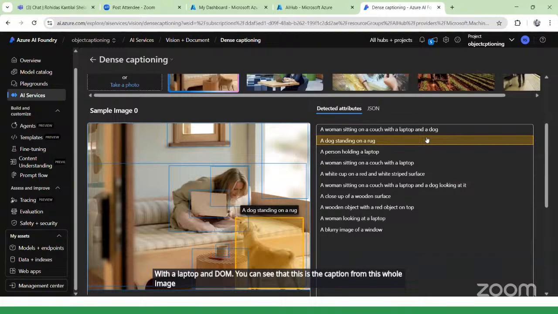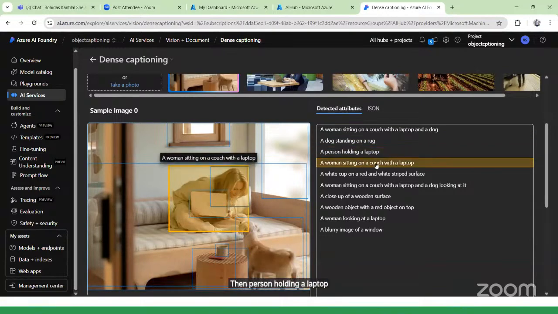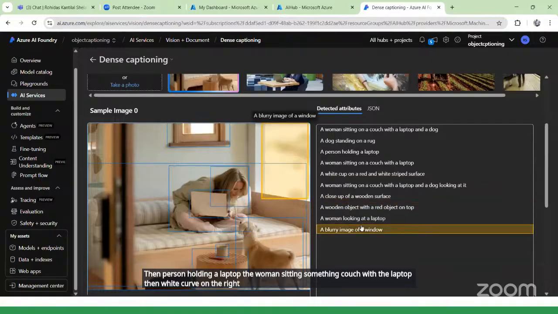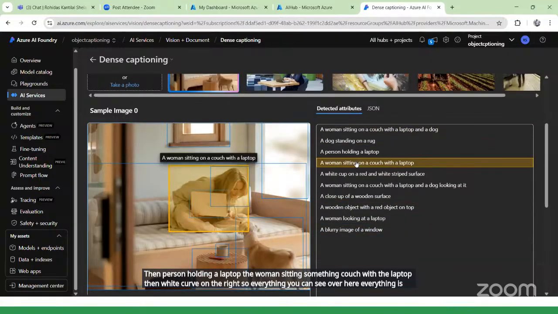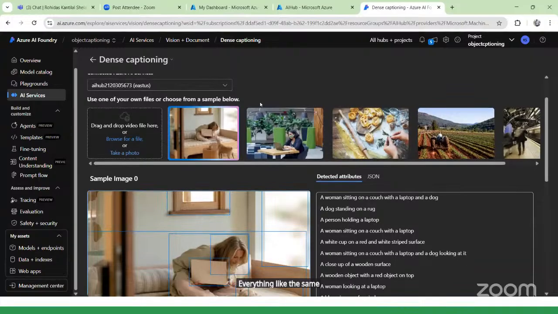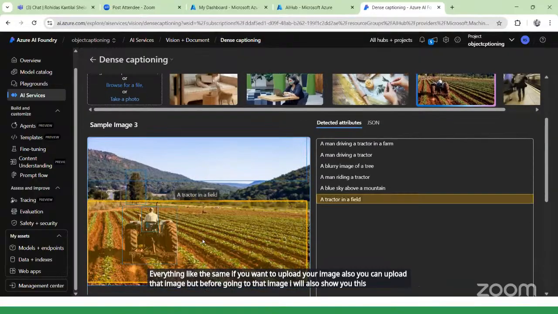Then dog standing on truck, then person holding a laptop, the woman sitting on the couch with a laptop, then white curve on the red. So everything you can see over here is detected, and for everything the captions are written. Similarly, if you want to upload your own image, you can. But before that, I will also show you this one. Here, the man driving a tractor in the farm, right?